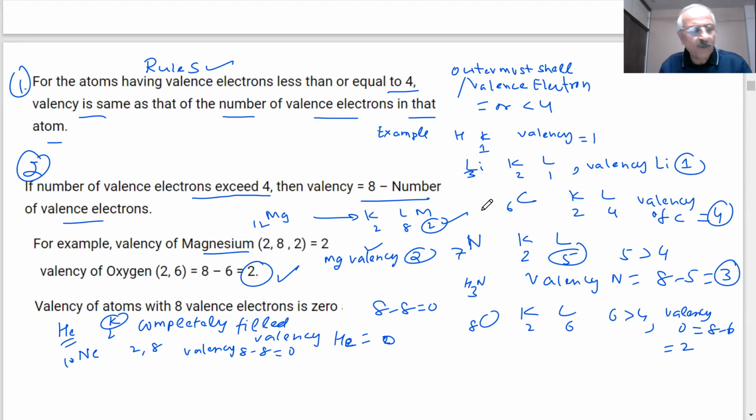So if I am able to write the electron distribution, students, then I have a catch of the valency, because that's the most important part in chemistry. We have to master it, learn it. And for 9th, it is expected that for elements 1 to 20, we should know the number of electrons, which we will tell you as atomic number, and should be able to write their electron distribution and their valencies. This is our homework. Can I proceed further, students?